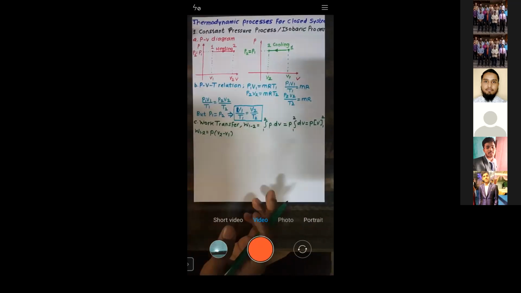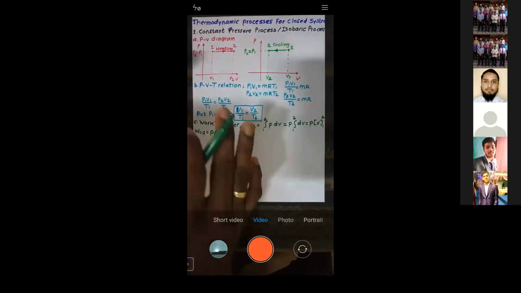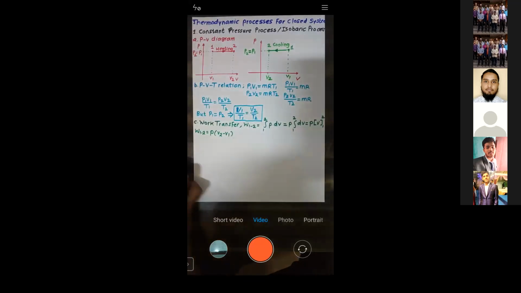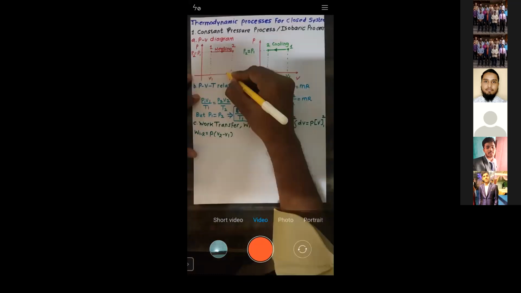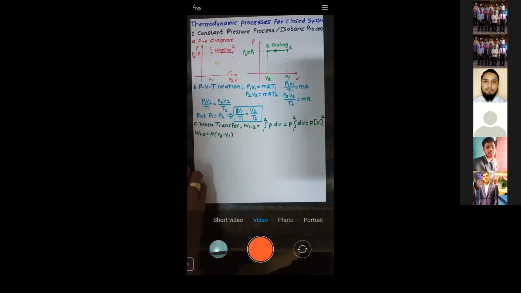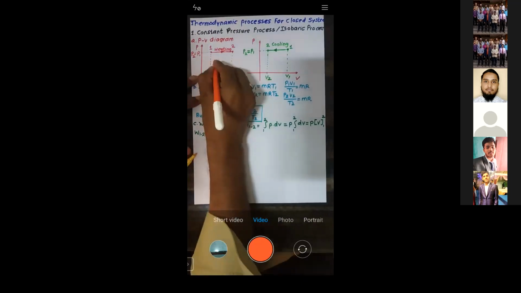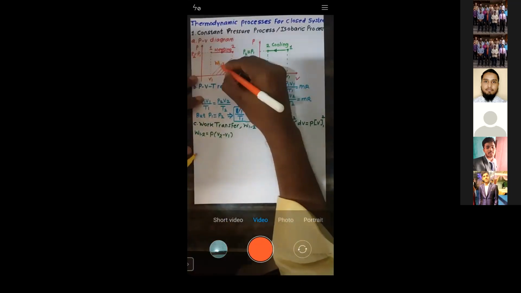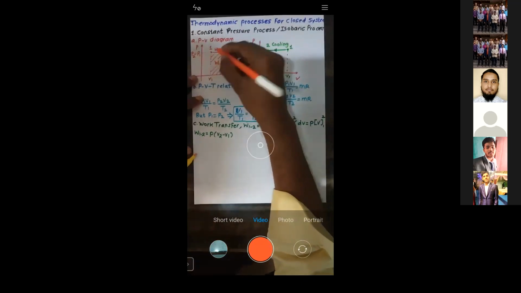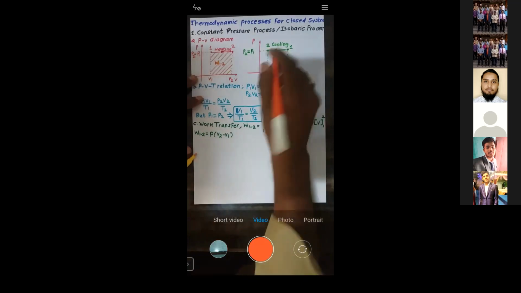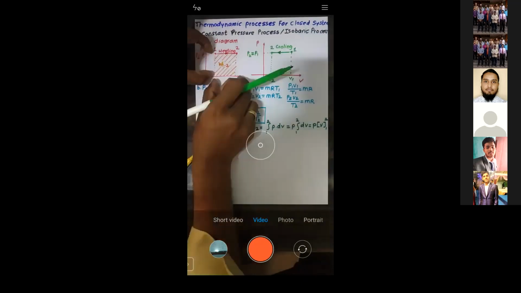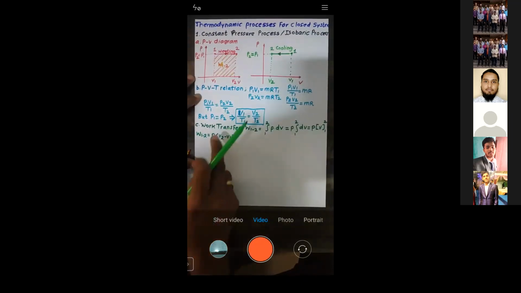If you want to check it by graph, whether we are getting the same value or not, you can check it. You just calculate this area below the curve. This area below the curve will give you the value of work done during 1 to 2. How will you calculate this area? What is the area? This is pressure, pressure into V2 minus V1.